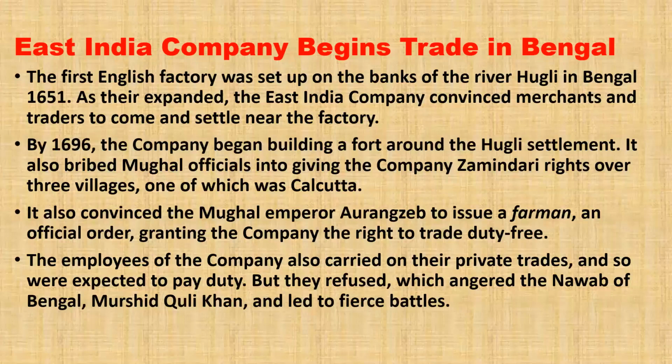But according to the farman, the company was given the right to trade duty free, not the people who are doing the trade for their own benefit. So this made the Nawab of Bengal, Murshid Quli Khan, who was ruling on behalf of the Mughal emperor, have a conflict, have an issue with them, which eventually led to the fierce battle.